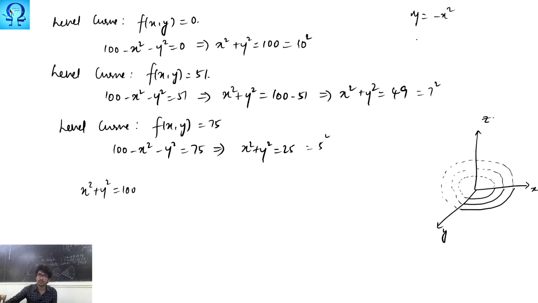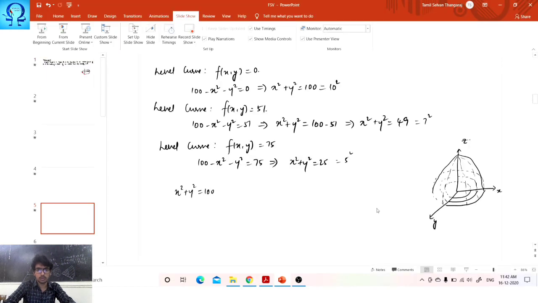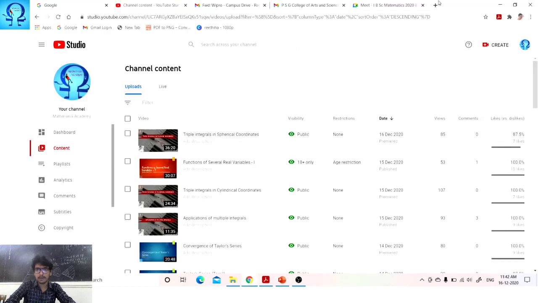So instead of x squared, you have minus x squared minus y squared. So it is going to be a parabola kind of a thing in 3 dimensions. We call this a paraboloid. Okay, if you want, I can use any of the computer tools to draw this.